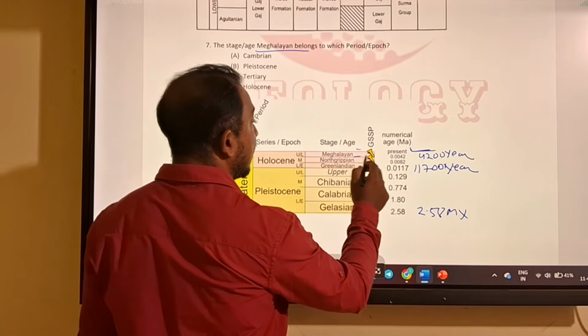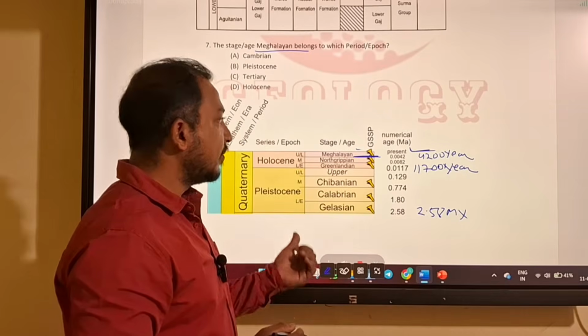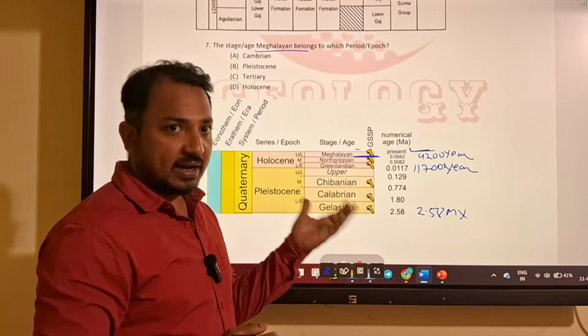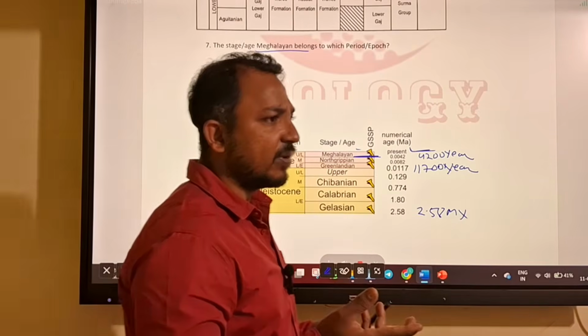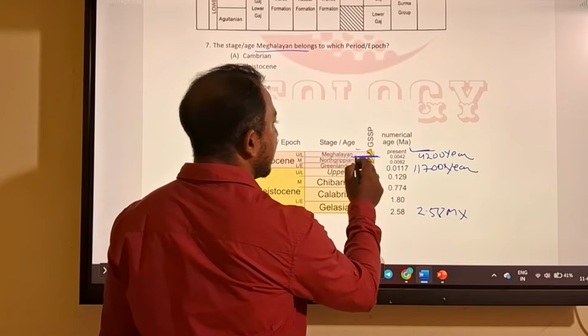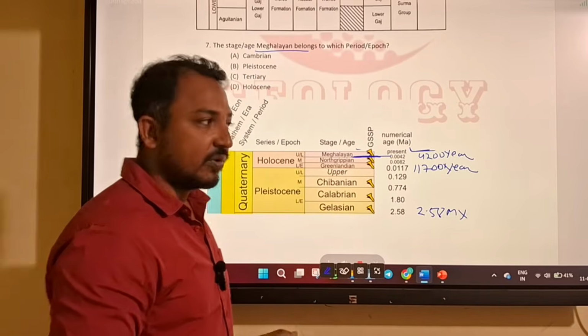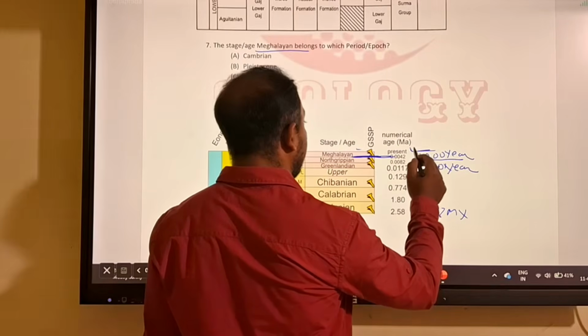Another important thing, it is named after a cave in Meghalaya state, called Mawmluh cave. From the speleothem deposition of that cave, the Meghalayan age boundary is determined. It is globally accepted, 4200 years to recent.